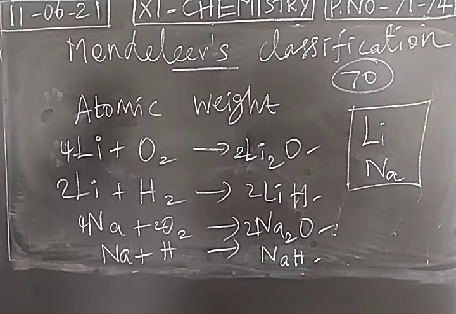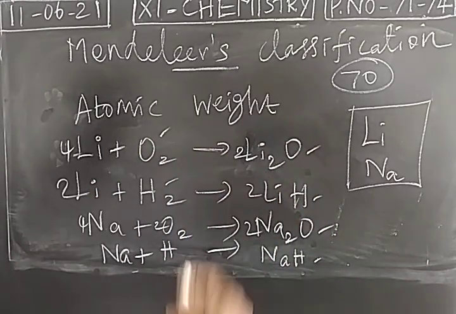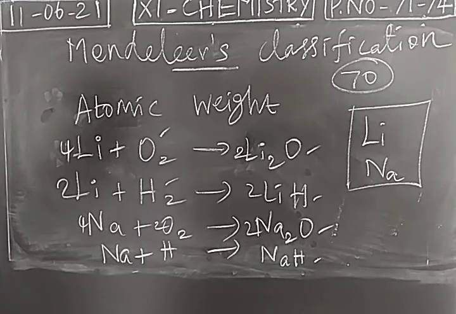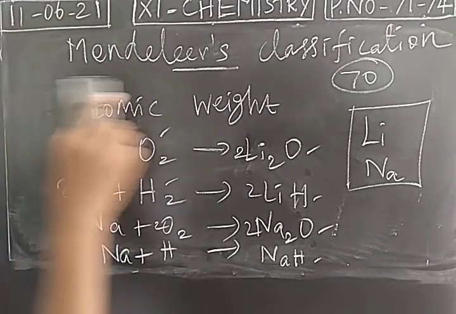So Mendeleev tried to classify the elements based on the atomic weight as well as the properties of the elements. He studied how oxides and hydrides are formed. The standard elements are oxygen and hydrogen. He was reacting oxygen and hydrogen with all the elements. Based on the formation of oxides and hydrides, he found the elements with similar properties. So he had two ideas: elements with similar properties and atomic weight of the elements. And he constructed a table.